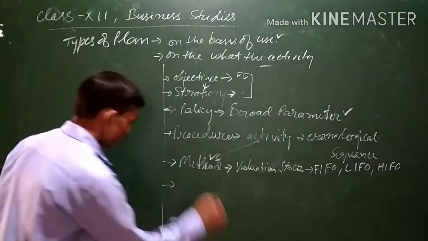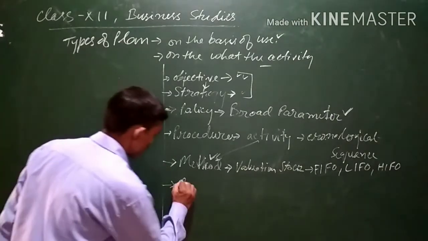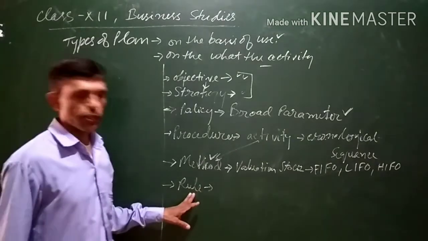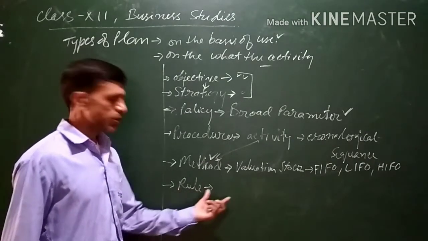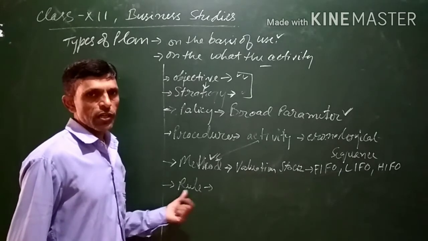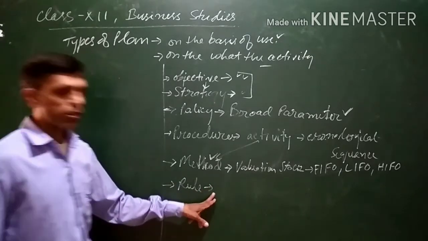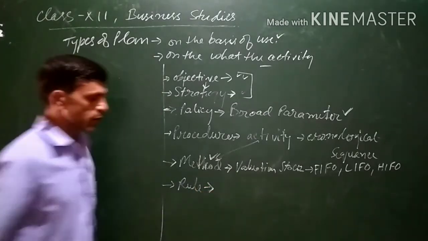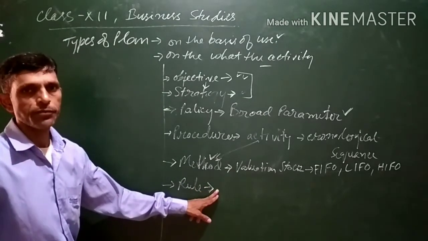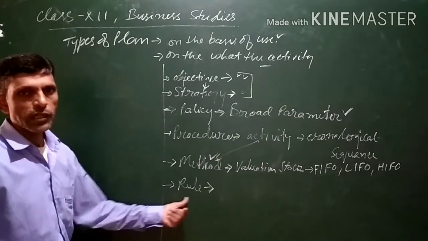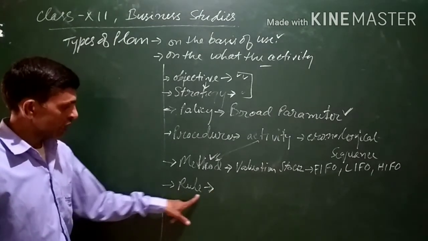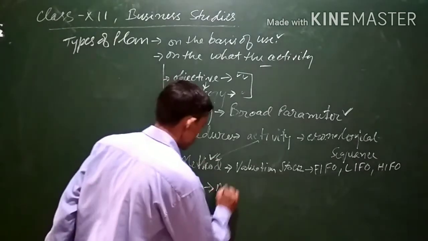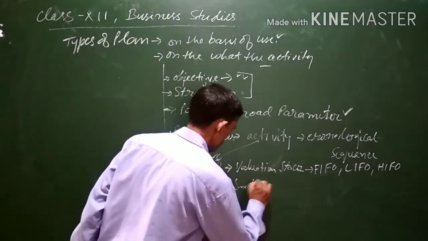Next is rules. These are very rigid in nature. These are also general statements, but they are to be followed strictly. The rules guide us on what is to be done and what is not to be done. For example, the rule is no smoking.